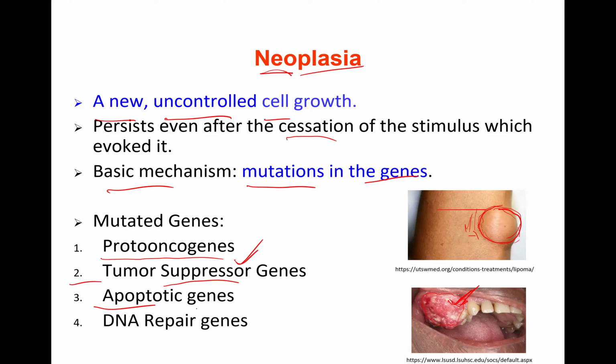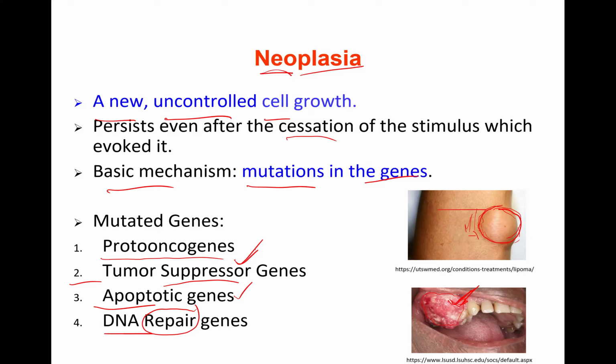If mutations exist in the DNA repair genes, mutated genes cannot be repaired. If they cannot repair, they undergo apoptosis. But again, the apoptotic genes don't function, having undergone mutations. Those bad cells survive with the mutations, and ultimately the patient develops a tumor or a neoplasia.